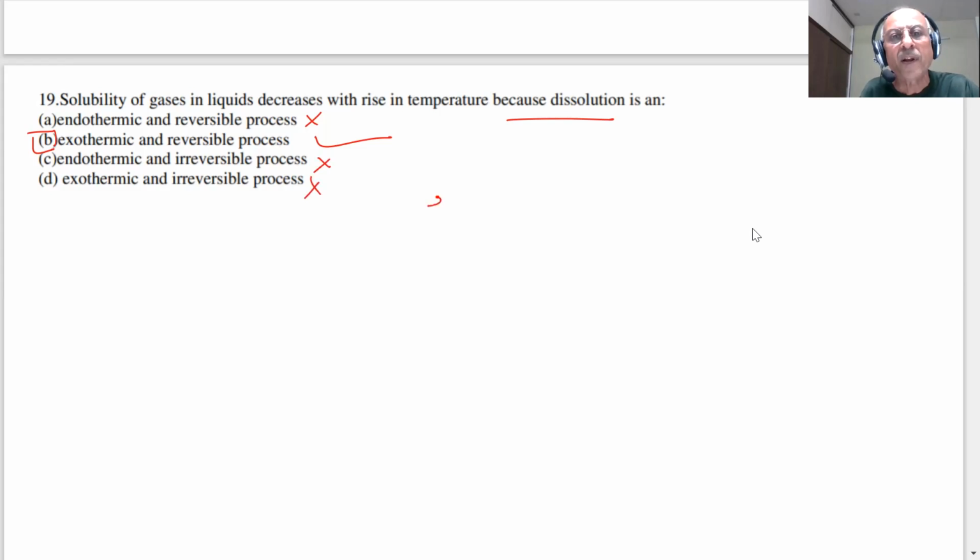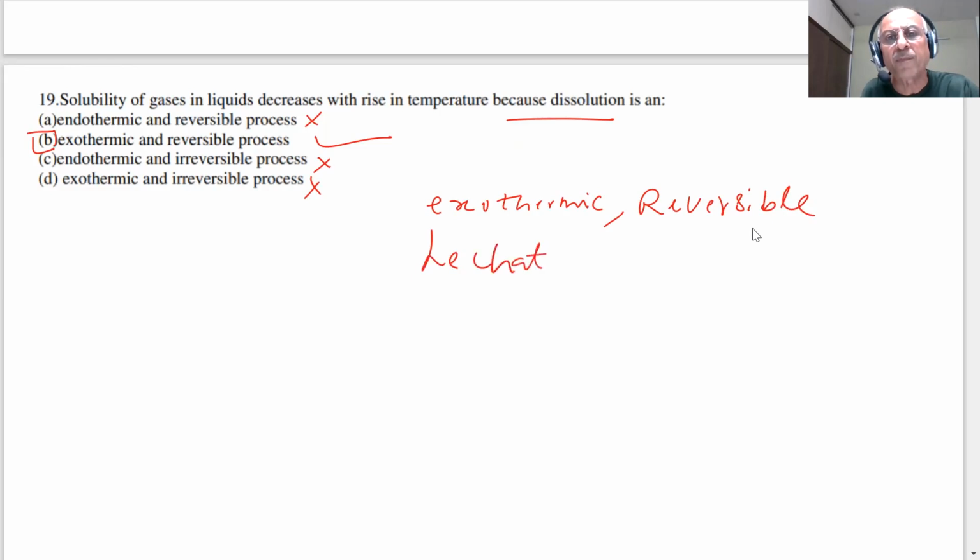So it is an exothermic and reversible process. Therefore, the Le Chatelier principle will apply. Therefore, solubility will decrease.